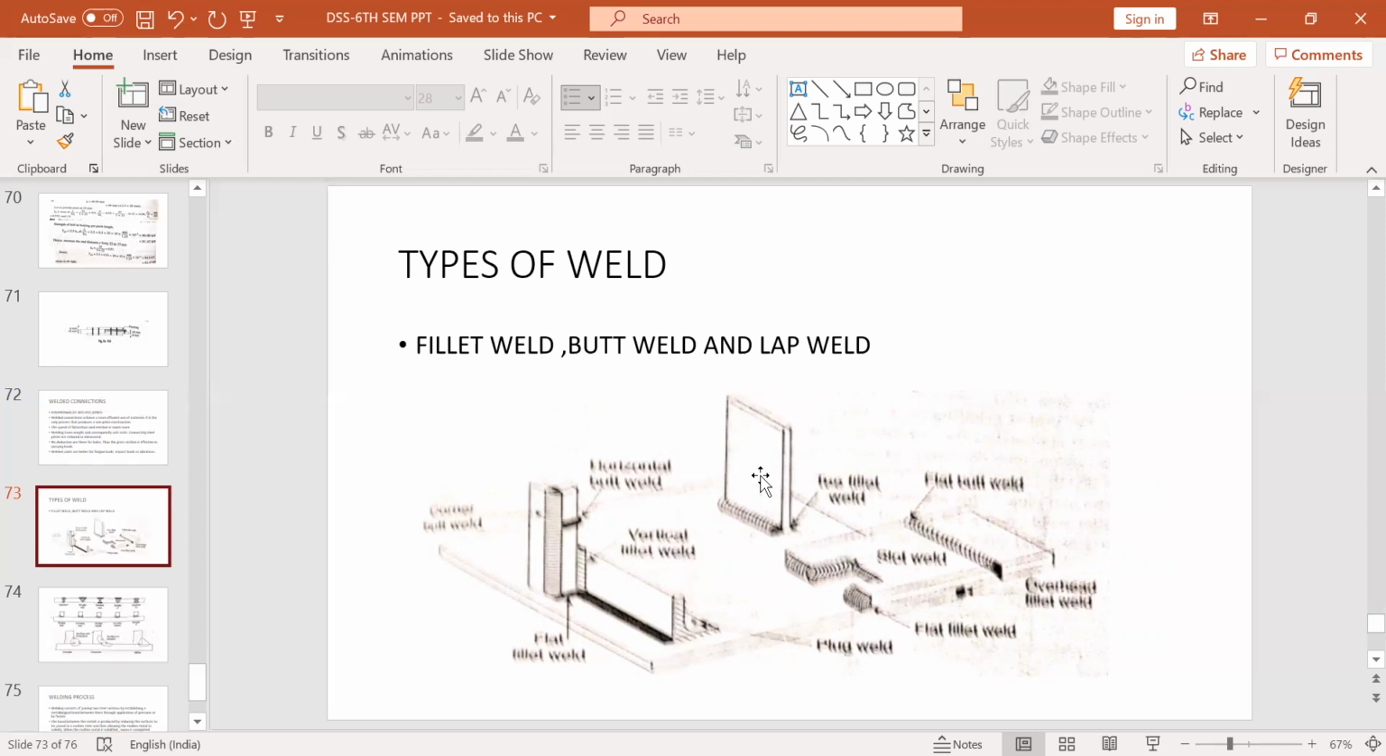Both the members that are to be jointed by welding are in the same line or in the same plane. So how we used to do in butt weld for bolting, same, but instead of cover plates in the connecting part, you do welding. Okay, fillet welds, these are used like you need to connect this vertical member with this horizontal member, this member with this member.